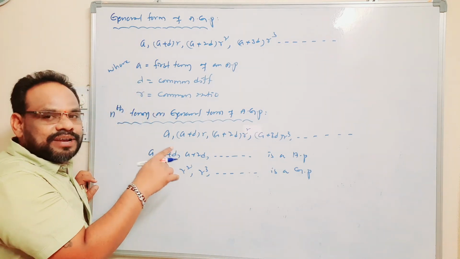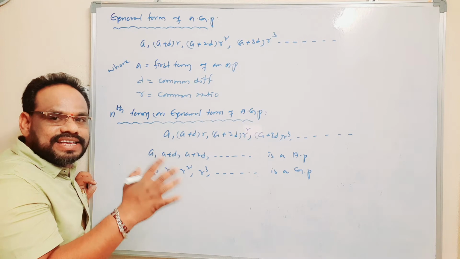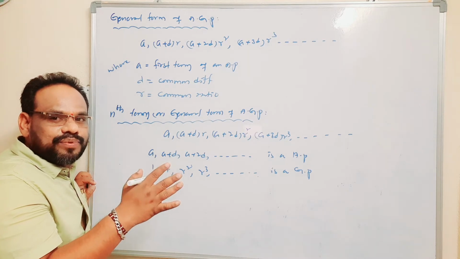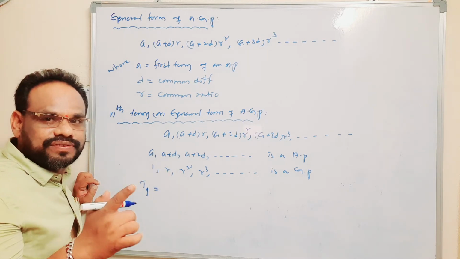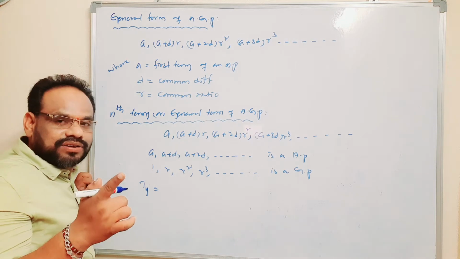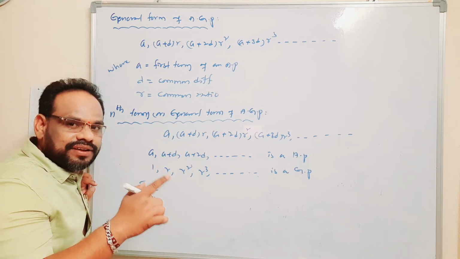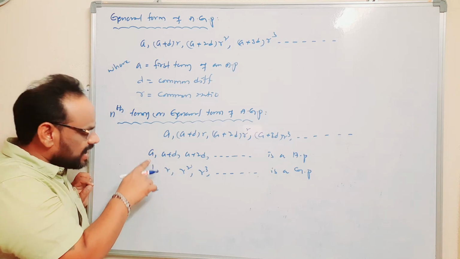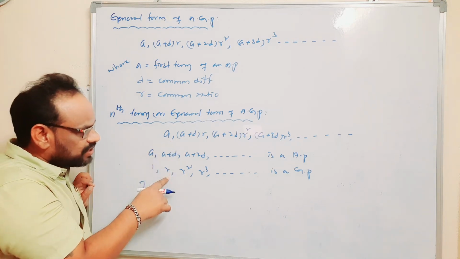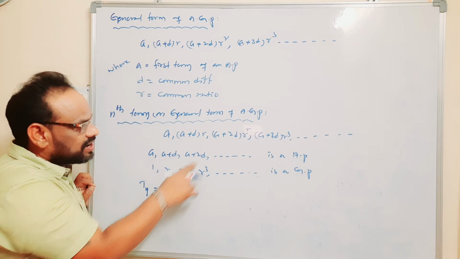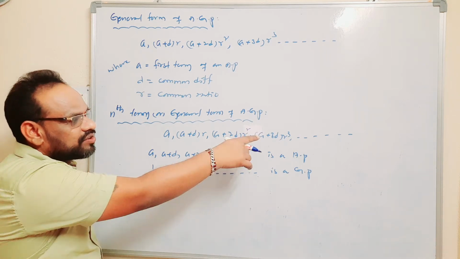In an arithmetic geometric progression, each term is the product of the corresponding terms of the arithmetic and geometric progressions. That means a into 1, a plus d into r, a plus 2d into r square, a plus 3d into r cube, and so on.